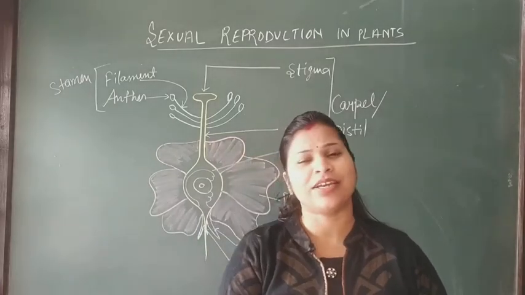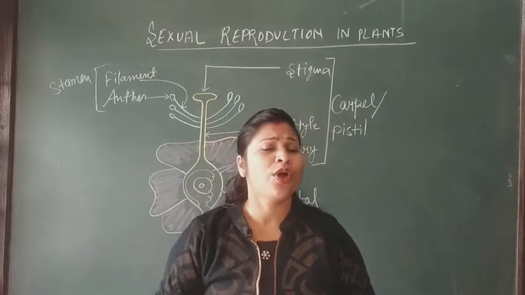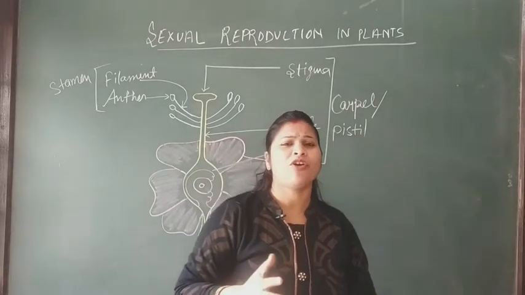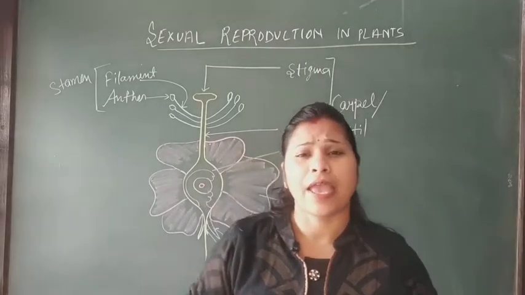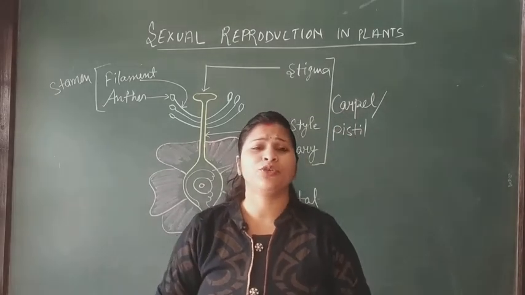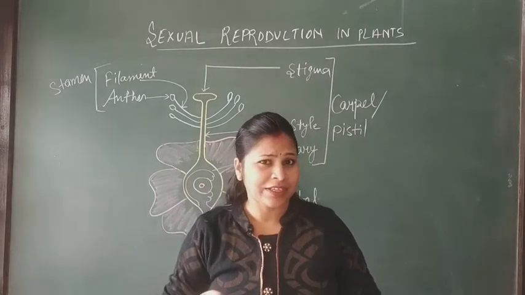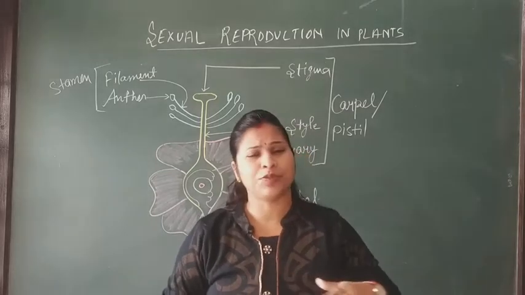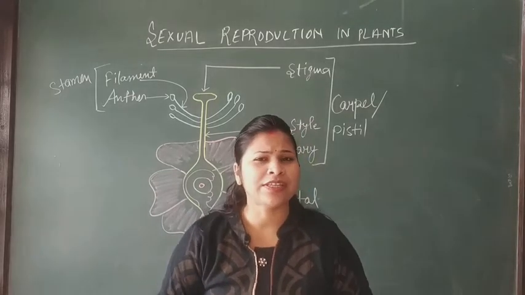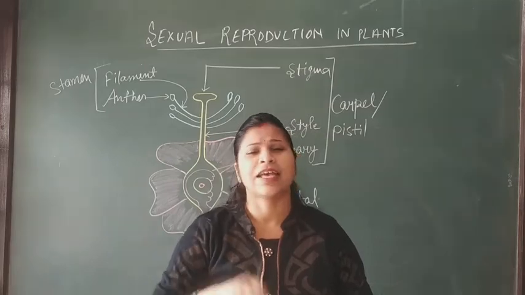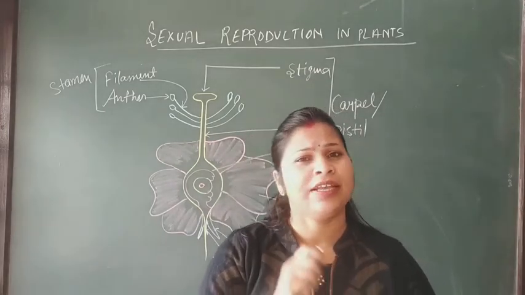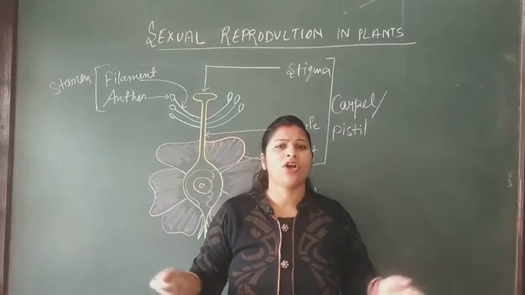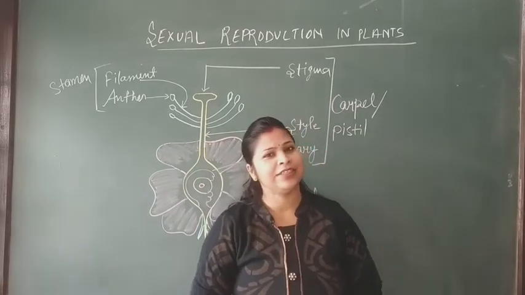Today we are going to study a very interesting topic. You know, every organism gives birth to their young ones. Yes, every living organism is able to reproduce and give their copies, right? Either animals or plants, everyone gives birth to their babies. So what is this process called? Yes, this process is called reproduction, the process by which any organism can give birth to their young ones.